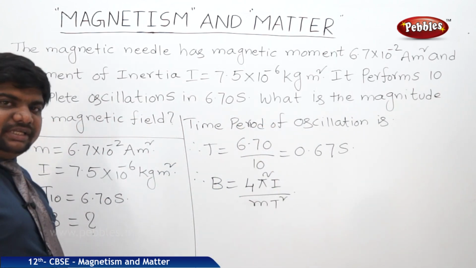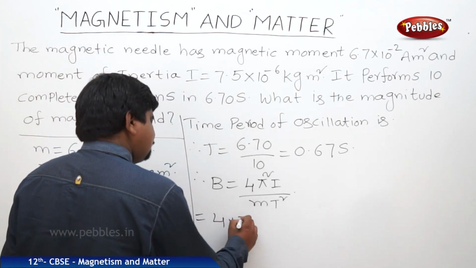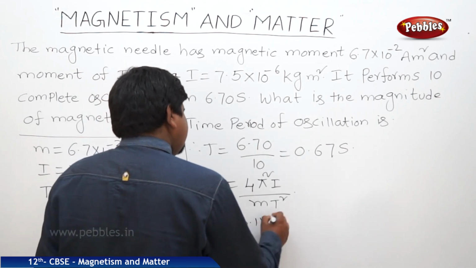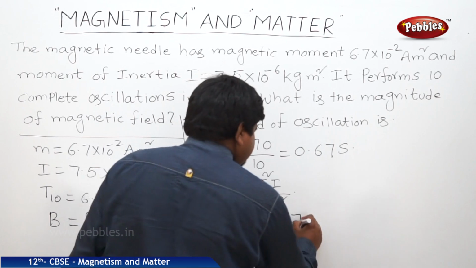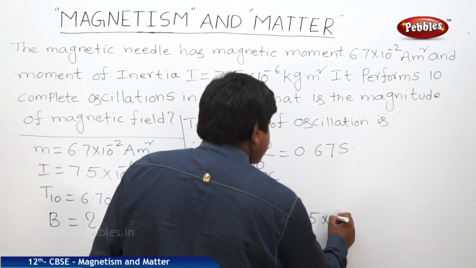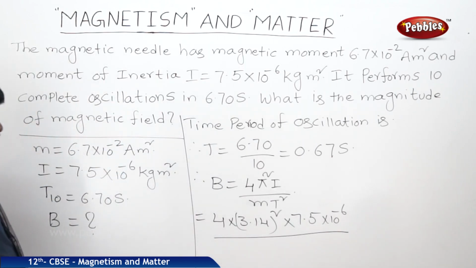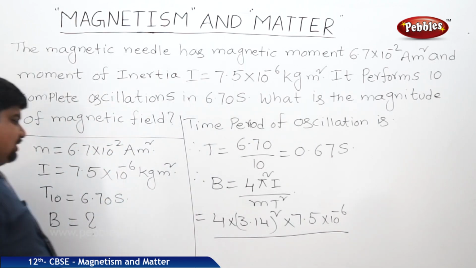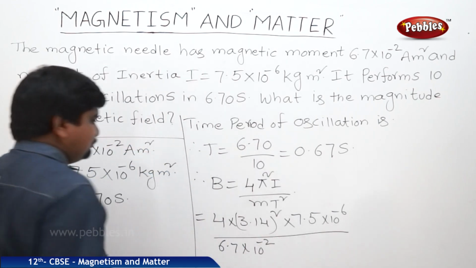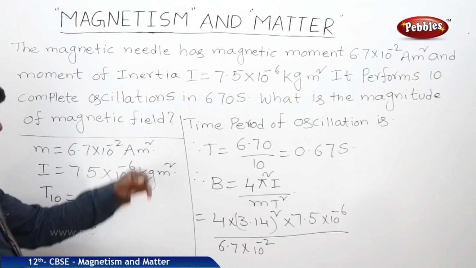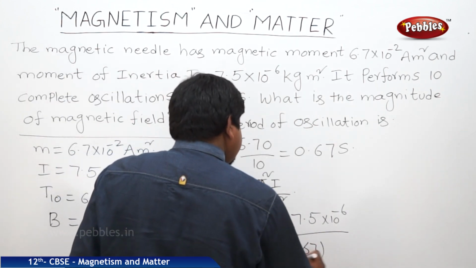This is the expression for the magnetic field. So 4 pi square means 3.14 whole square, where I is equal to 7.5 into 10 to the power of minus 6 kg meter square, where M is equal to 6.7 into 10 to the power of minus 2 A m square, where time is equal to 0.67 seconds whole square.